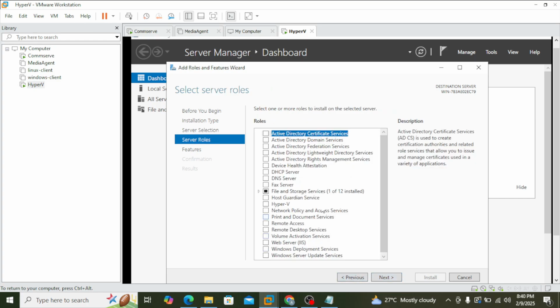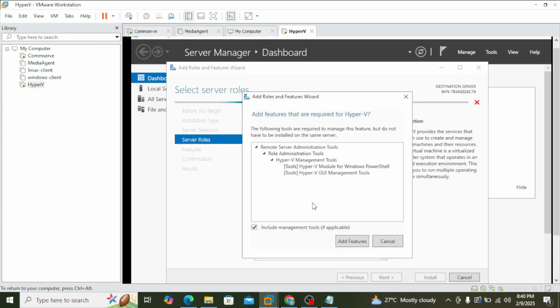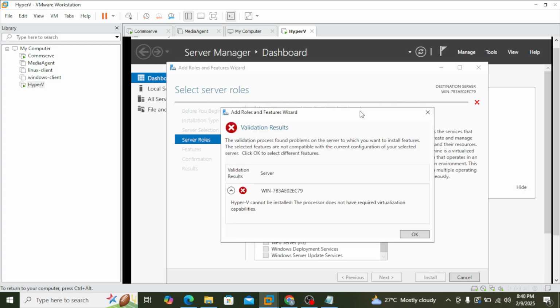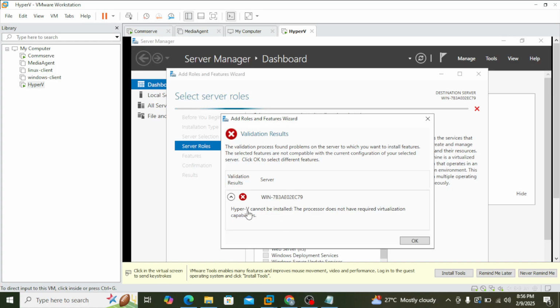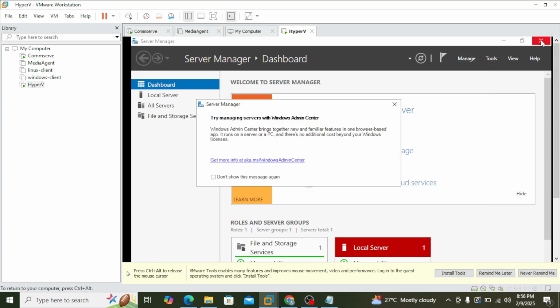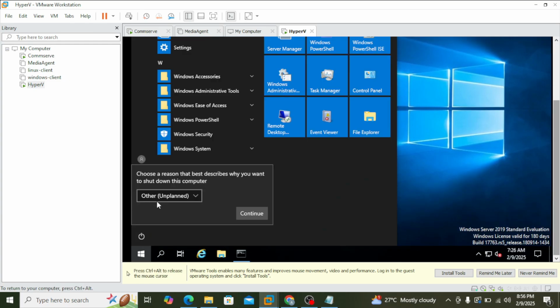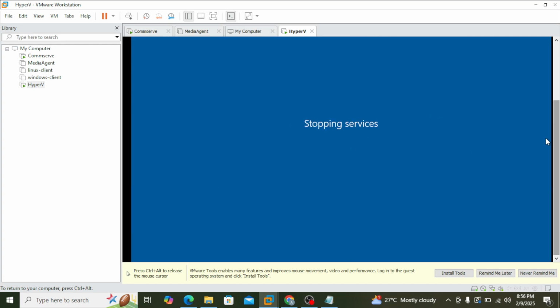So click on next and select the Hyper-V here. Now it shows all the features that are required for Hyper-V. So add features. Okay, if you see this error, I'll show you the solution. Click on OK and just close everything and shut down your operating system. Just shut down. Okay, not restarting, shut down.